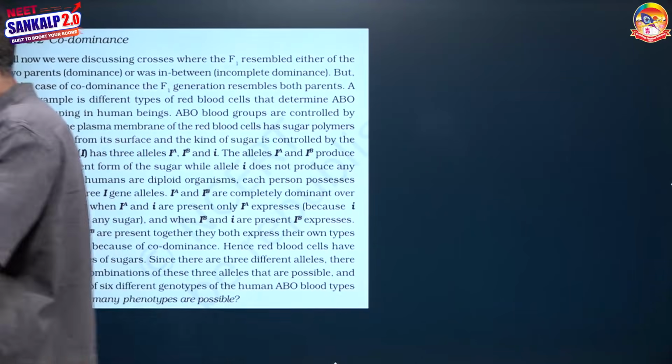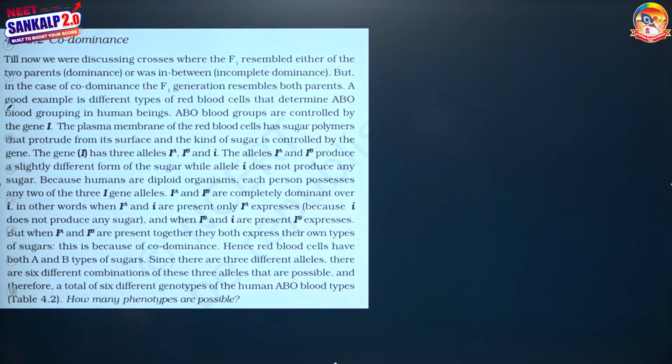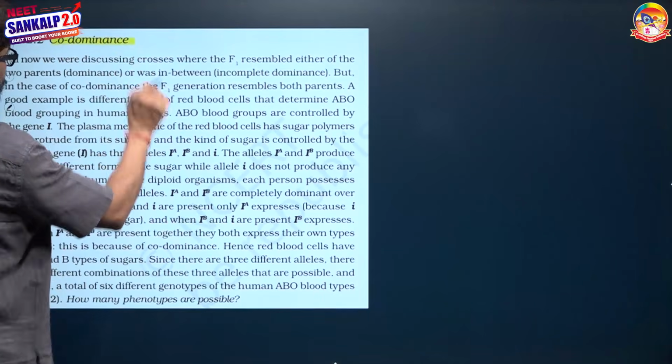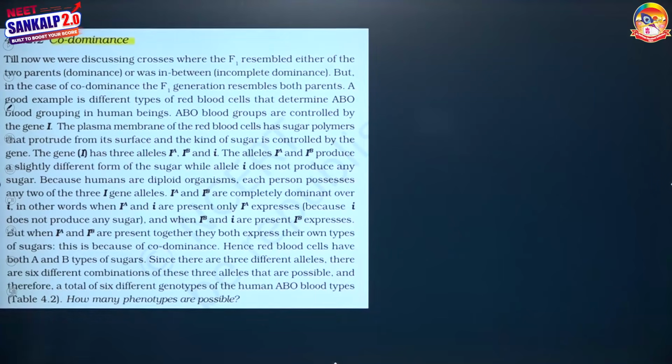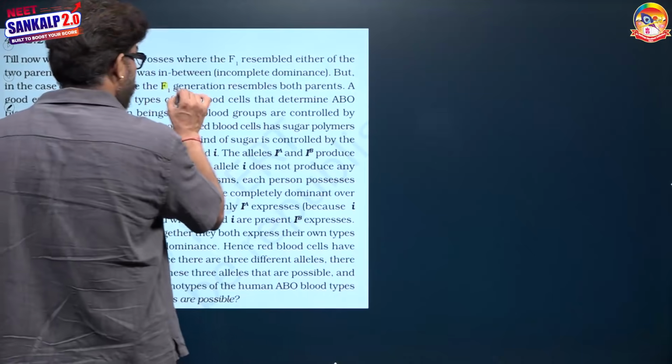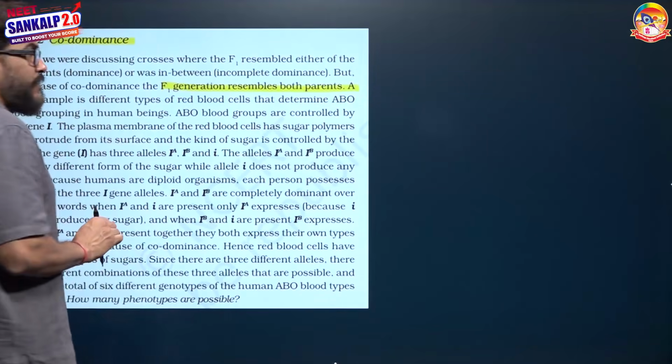Another exception of the law of dominance is given here under the title codominance. Till now we were discussing crosses where the F1 resembles either of the two parents, meaning dominance, or was intermediate of both parents, that is, incomplete dominance. But in the case of codominance, the F1 generation resembles both of the parental traits.